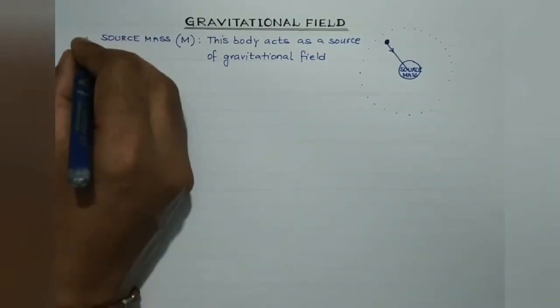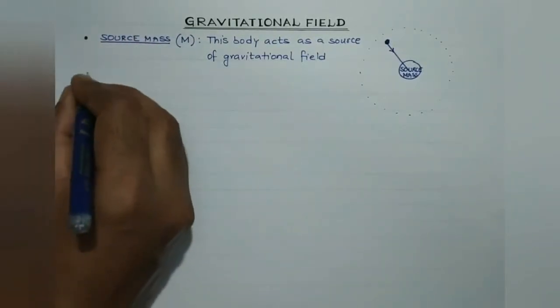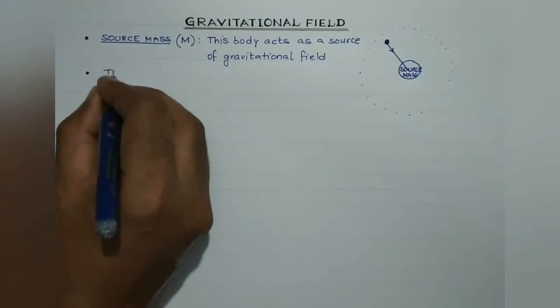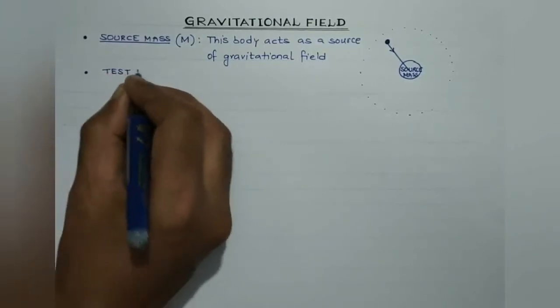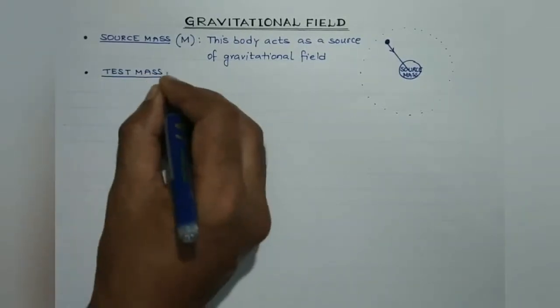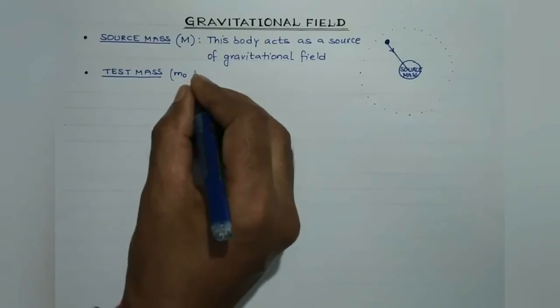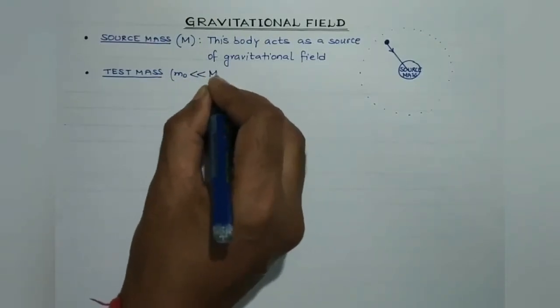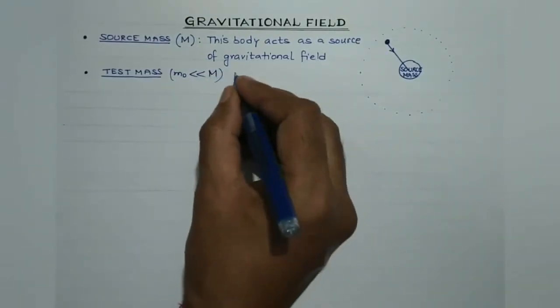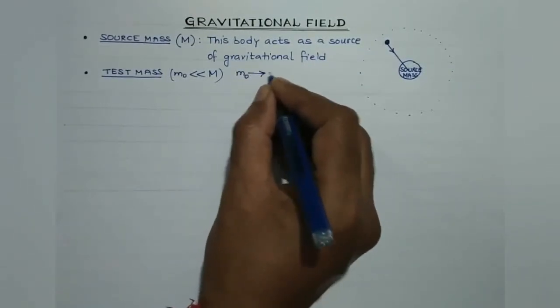While on the other hand, students, test mass. As the term suggests, test mass is a body having negligible mass. It can be represented by m naught, which is very small as compared to the source mass. Actually, the mass of the test body approaches zero.